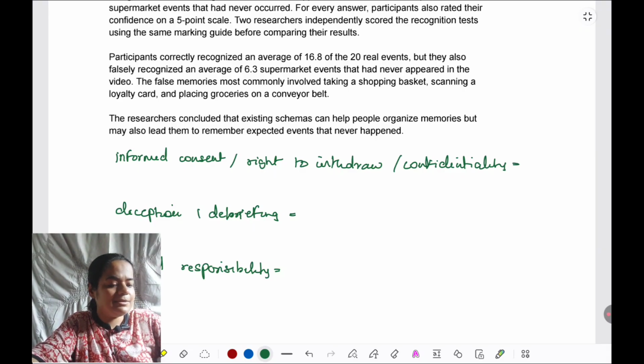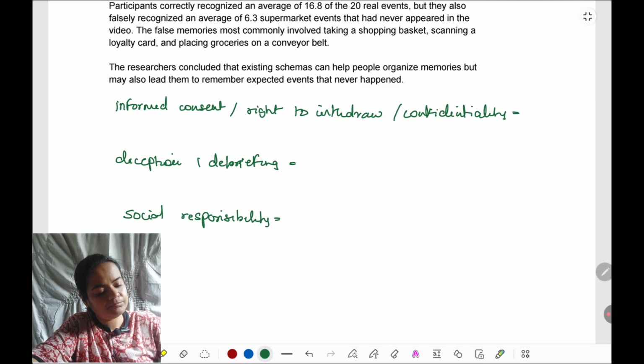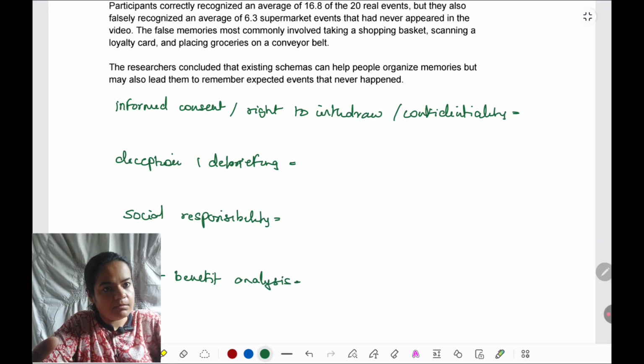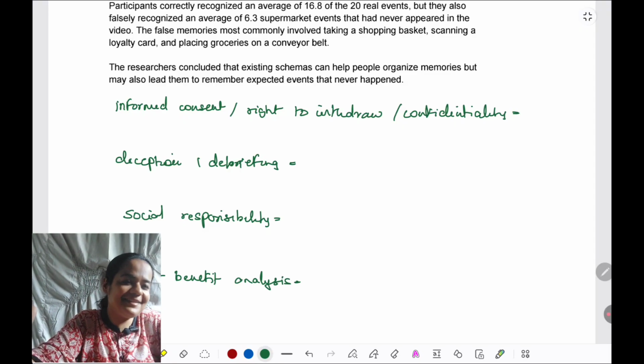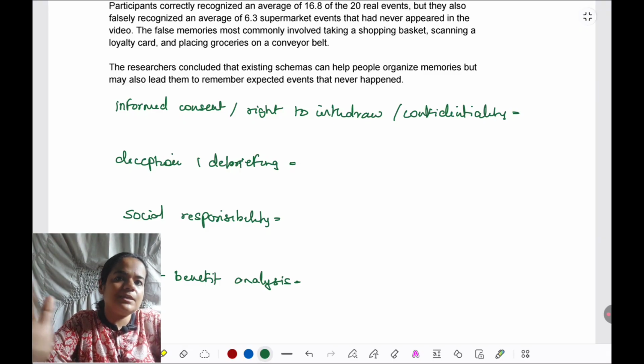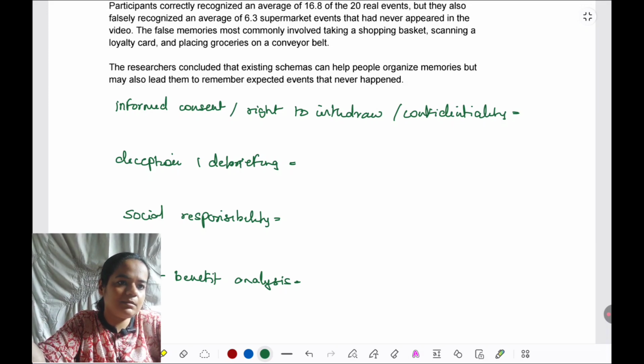Finally, cost benefit analysis. Is whatever is being done with participants, unethical things being done with participants, deception, hurting them, harming them, justified in the face of what society stands to gain from this study? Or is what participants are having to suffer disproportionate to what society can gain out of this study? That needs to be considered.